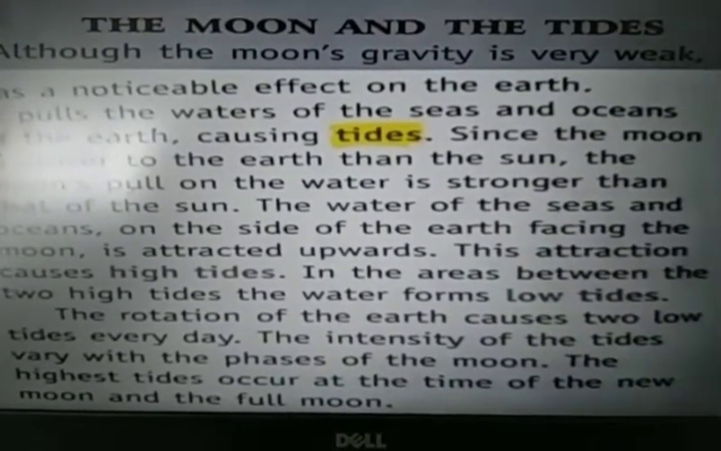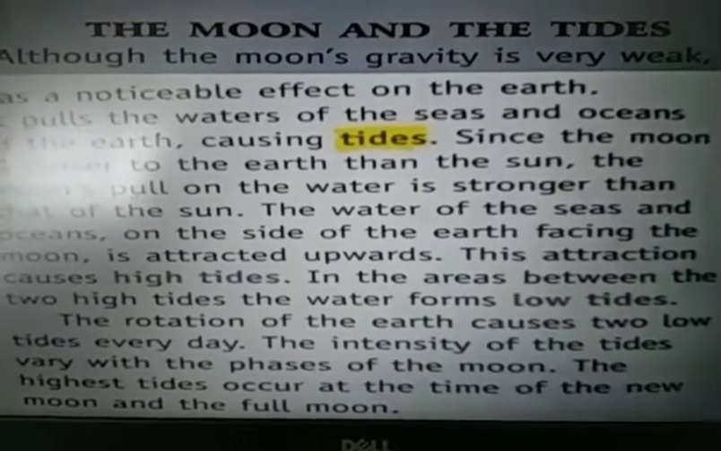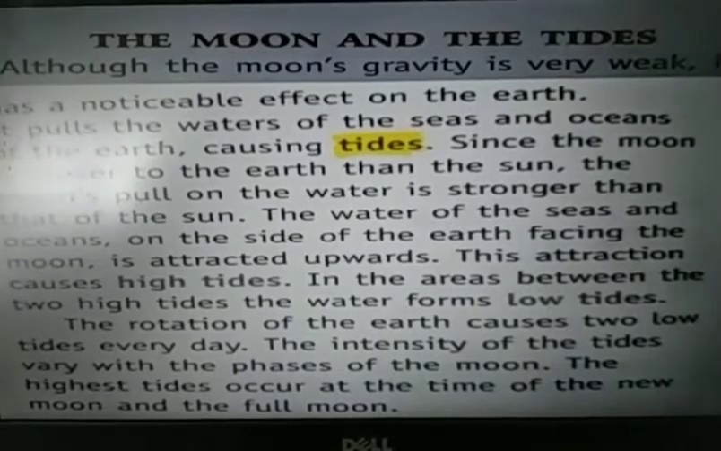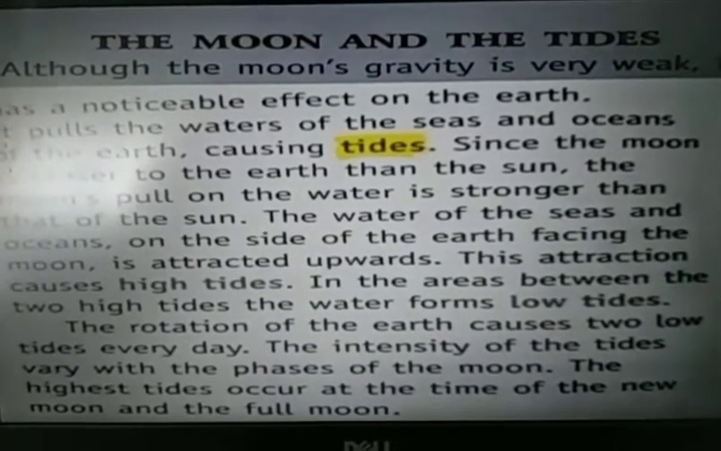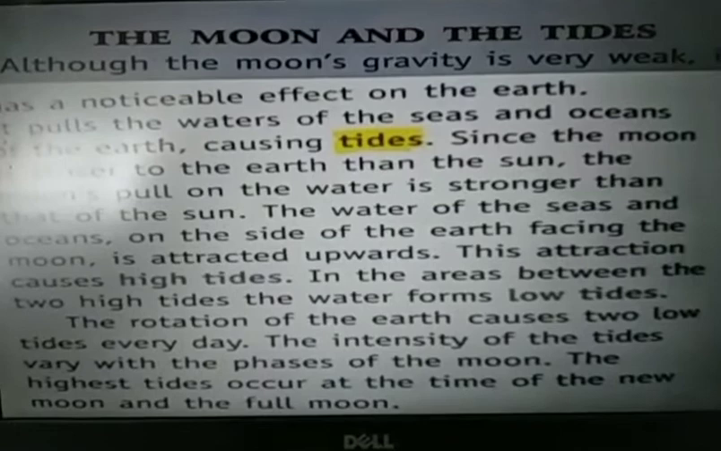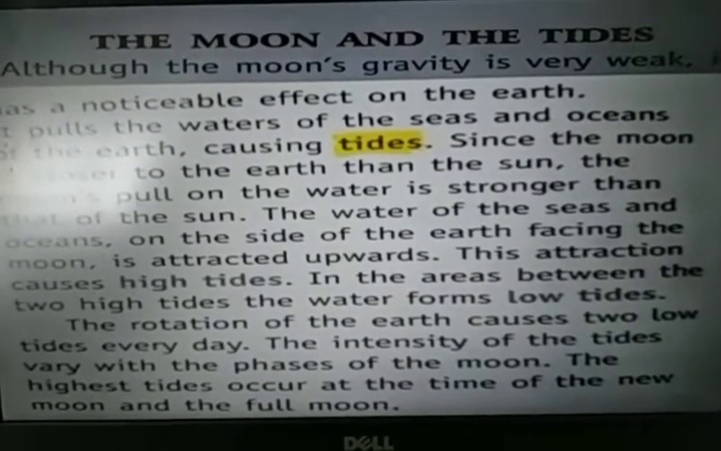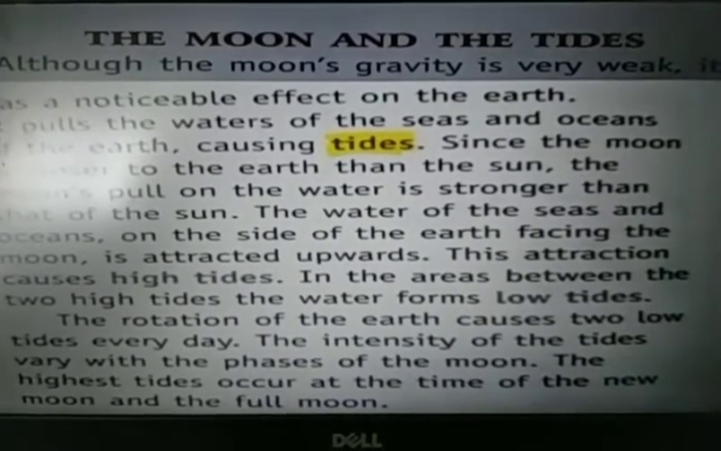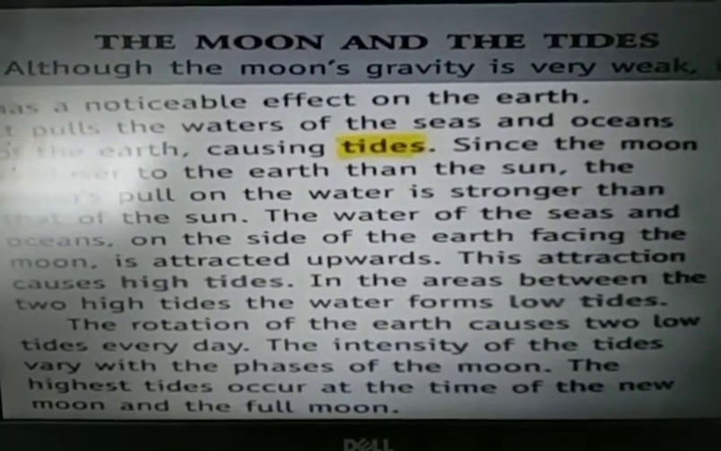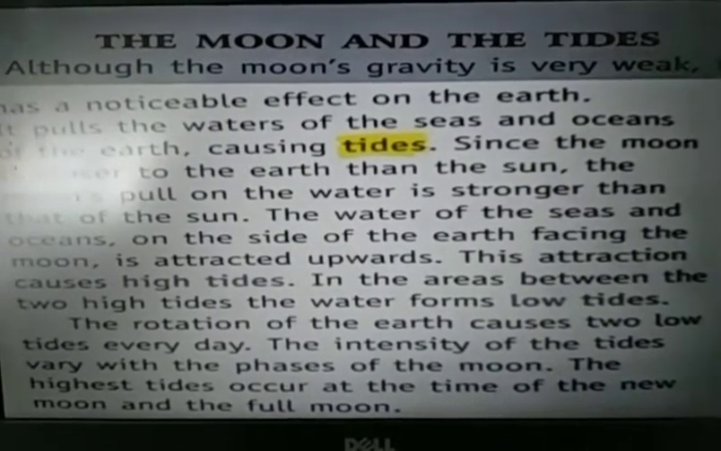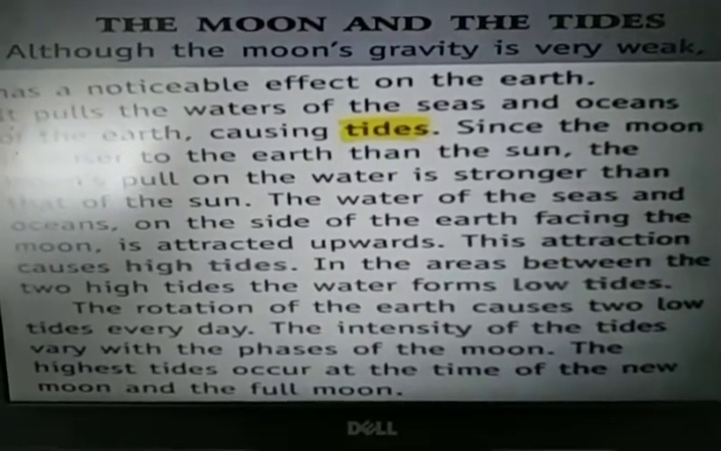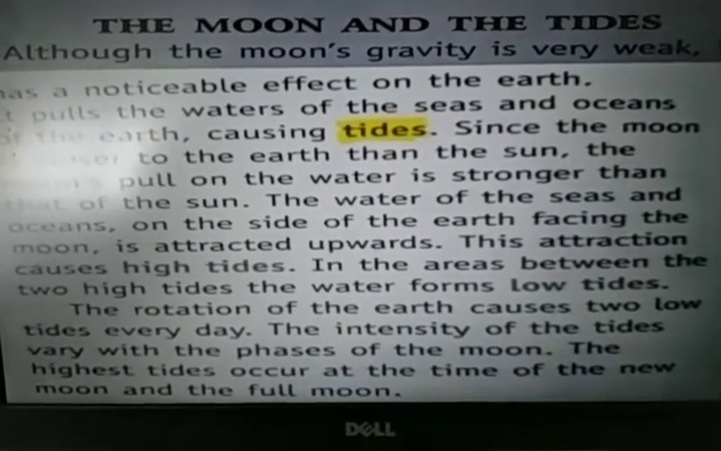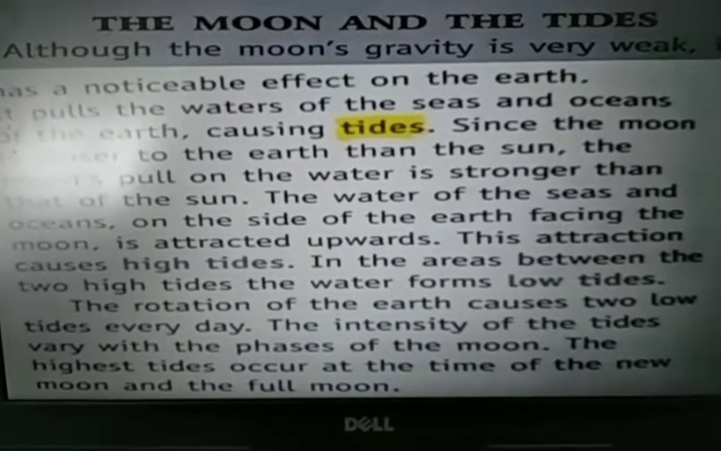Now next is moon and the tides. Tides means nothing but pulling of water of ocean and sea due to gravity of moon. Whichever part of earth is facing the moon, in that part the water of sea and ocean is attracted towards the moon. As a result, the water of that sea and ocean will rise up. This is what we call high tide. And the phase between the two high tides is known as a low tide.